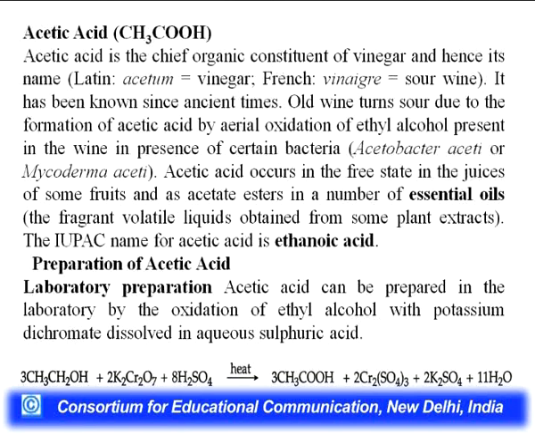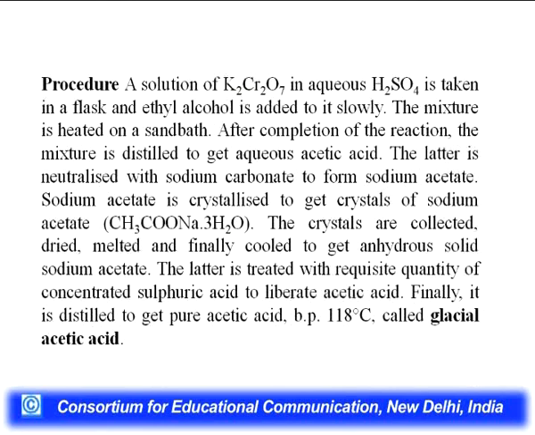So, you can see the reaction. 3 molecules of ethyl alcohol react with 2 molecules of potassium dichromate and 8 molecules of sulfuric acid with heating to give 3 molecules of acetic acid along with 2 molecules of chromic sulphate, potassium sulphate and water molecule.